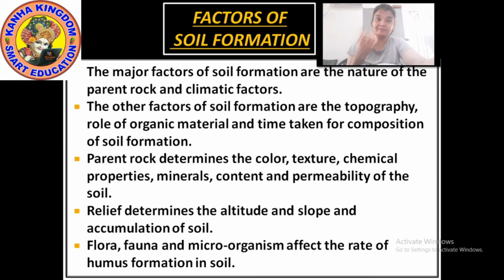The look of the soil is not the same everywhere. Somewhere it is grainy, somewhere it is sandy. So everywhere the soil texture is different, color is different. Somewhere you would see red soil, somewhere you would see black soil. So the color also matters because of the parent rock.